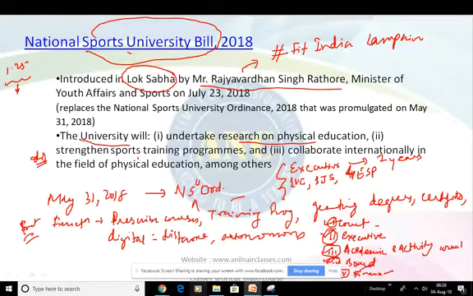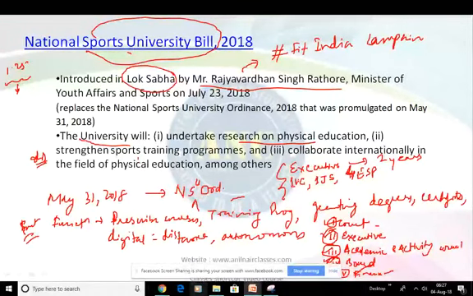proposed. In this, the role of the central government also plays a huge role, because the central government will review and inspect the functioning of the university. The executive council may take action based on the findings of the inspection, right? Because whatever gaps will be found from the audit have to be satisfied by the executive council, and it will be responsible to take action based on the findings.